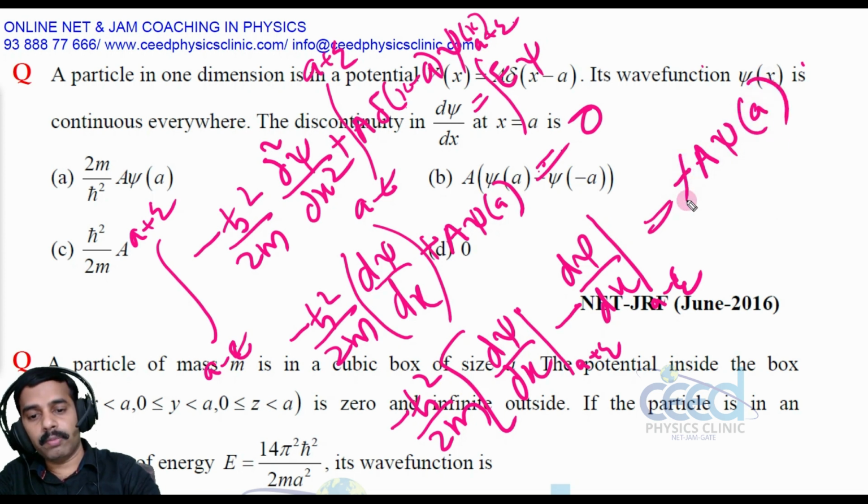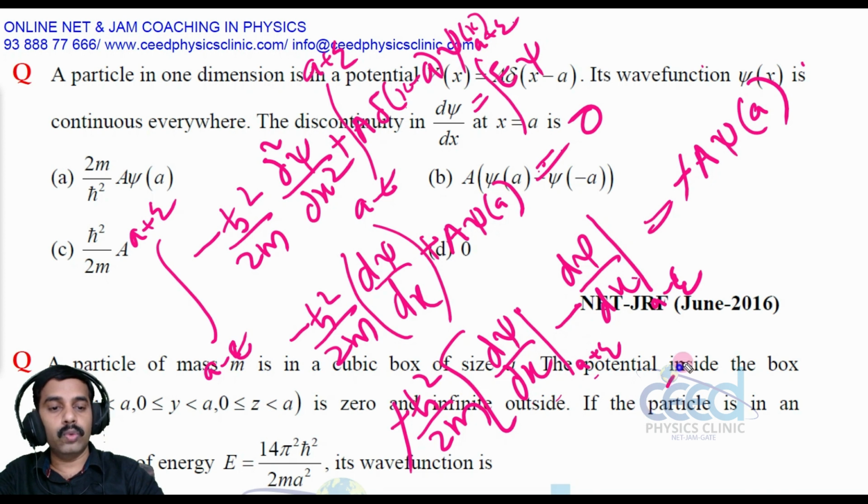Okay, this minus and minus cancel. So the discontinuity of the differential of this wave function, the difference between the right and left, right, of this differential, that is the discontinuity, right?